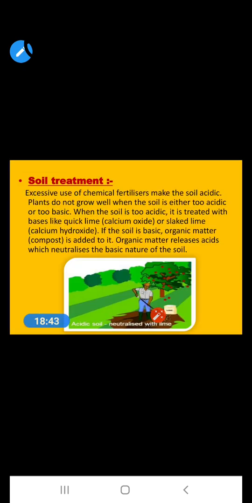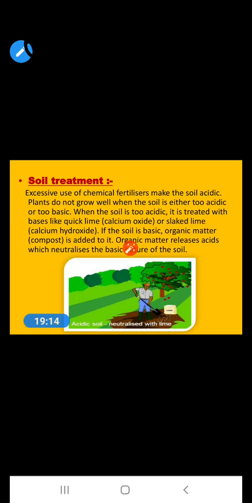Now the next one is soil treatment. In soil treatment also, this acid-base neutralization reaction helps. How? Just see from this figure. Excessive use of chemical fertilizers makes the soil acidic. Plants do not grow well when the soil is either too acidic or too basic. When the soil is too acidic, it is treated with a base like quicklime or slaked lime.